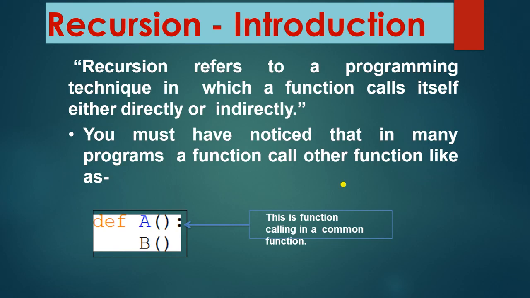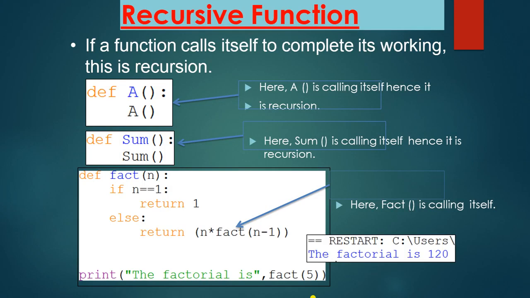You must have noticed that in many programs a function calls another function, such as def A calling the function B. This is function calling in a common function. This function A will call the function B. Next is the recursive function. If a function calls itself again and again, this is recursion.